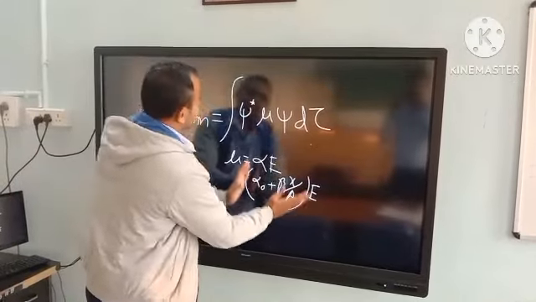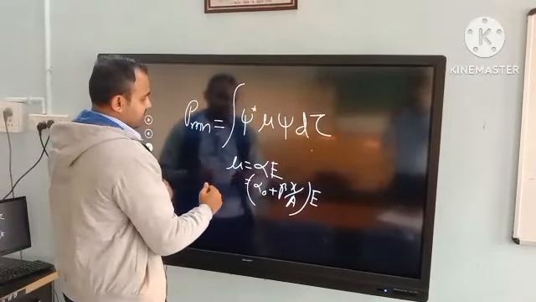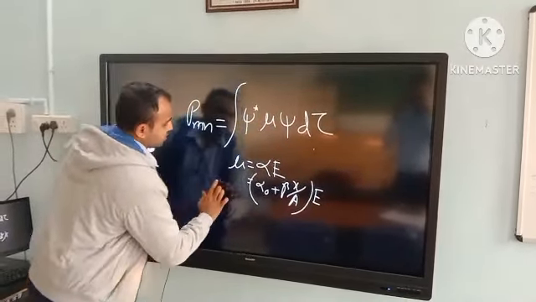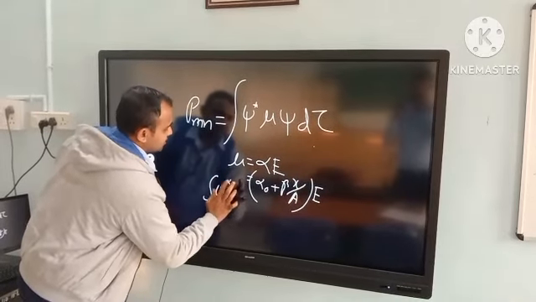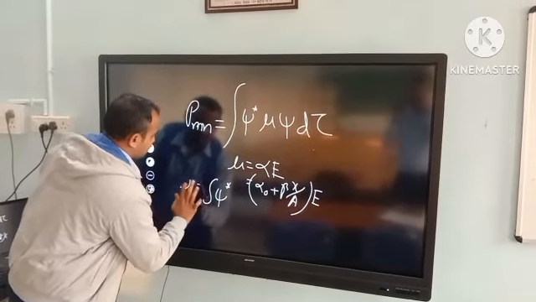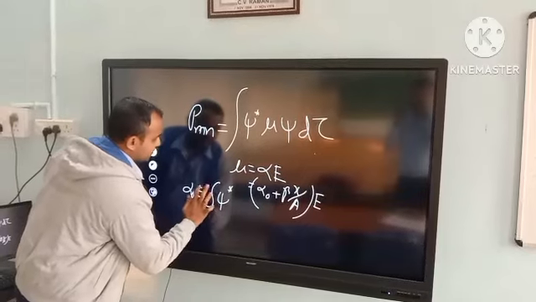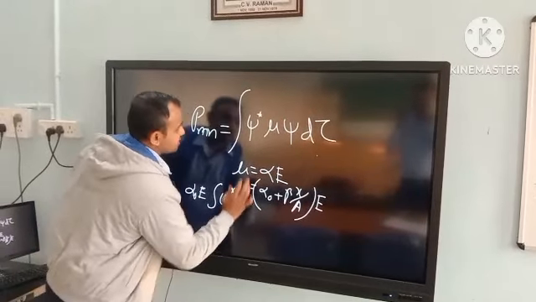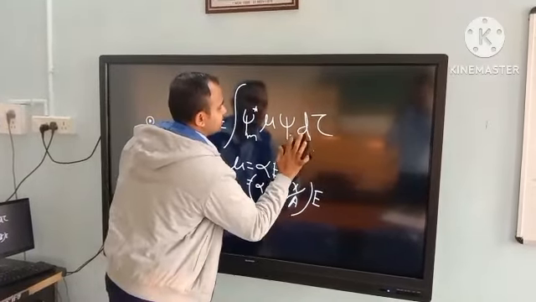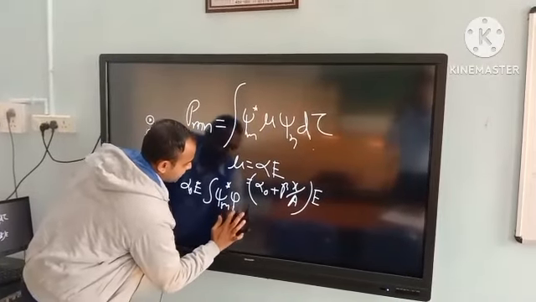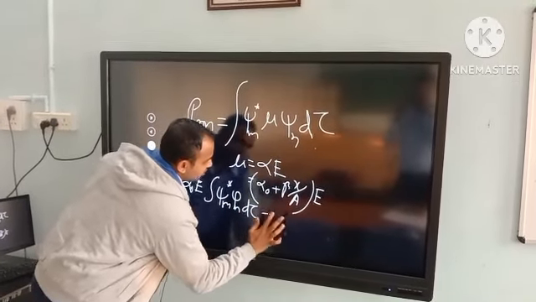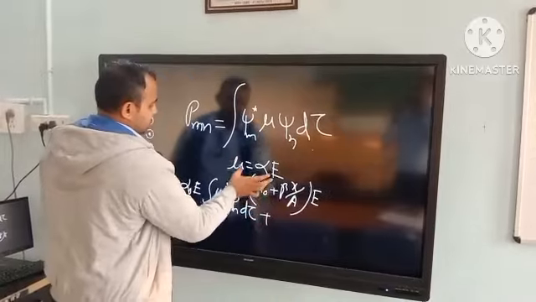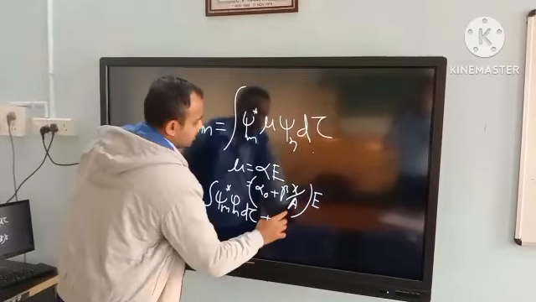So we will just put this value in here, and what we will get is like this: alpha naught into e, and psi, where this is m and this is n, m and n and d tau, plus this value.